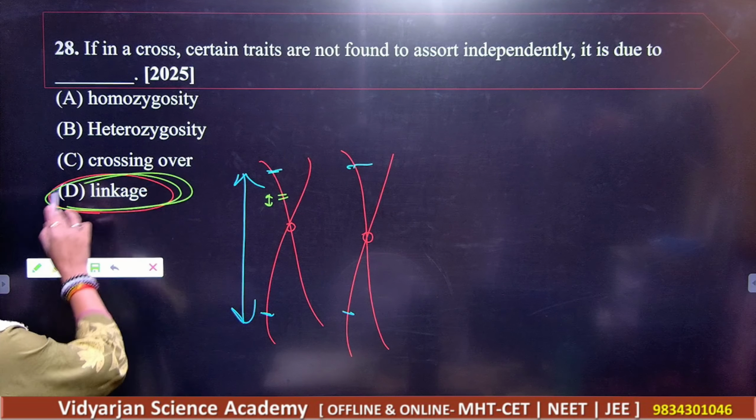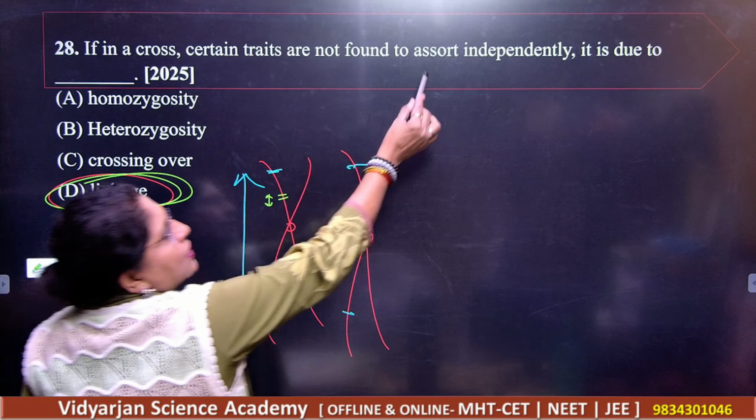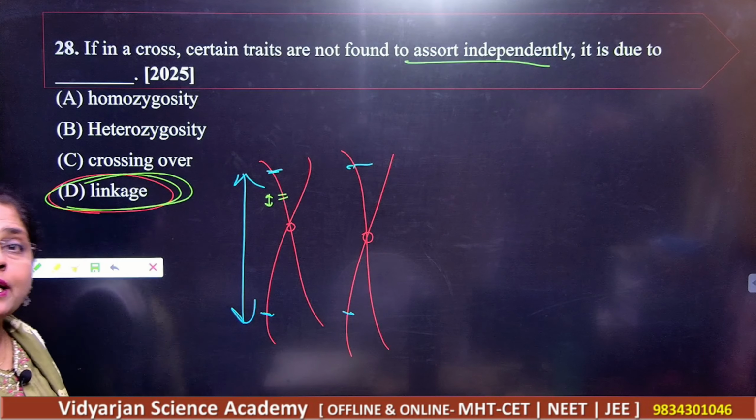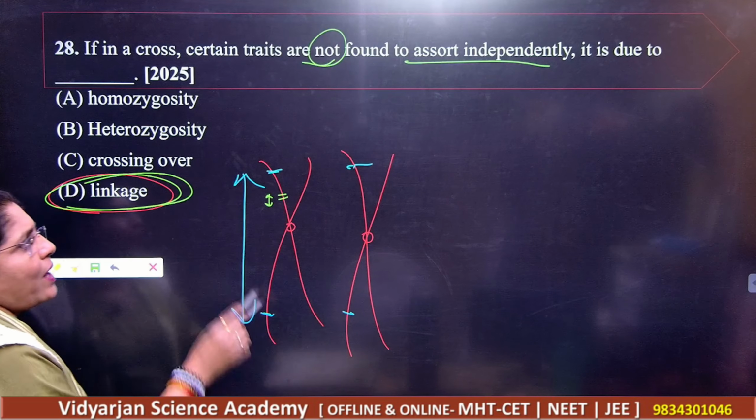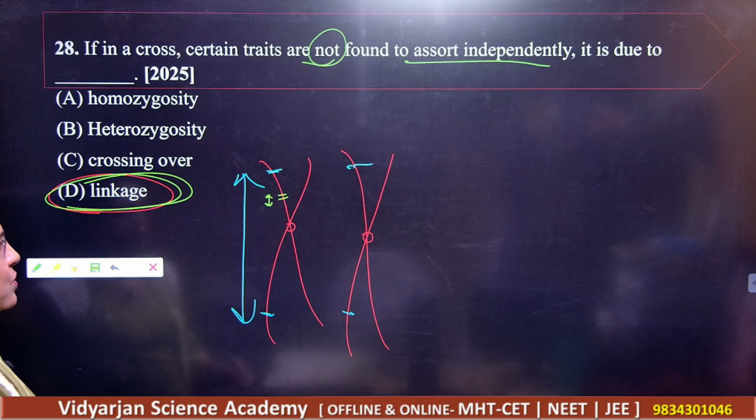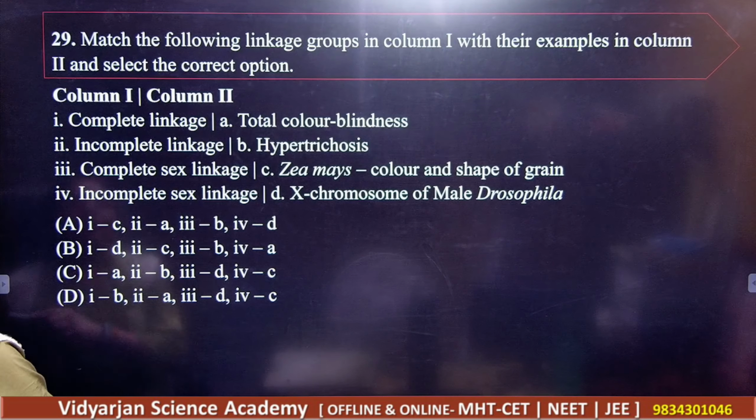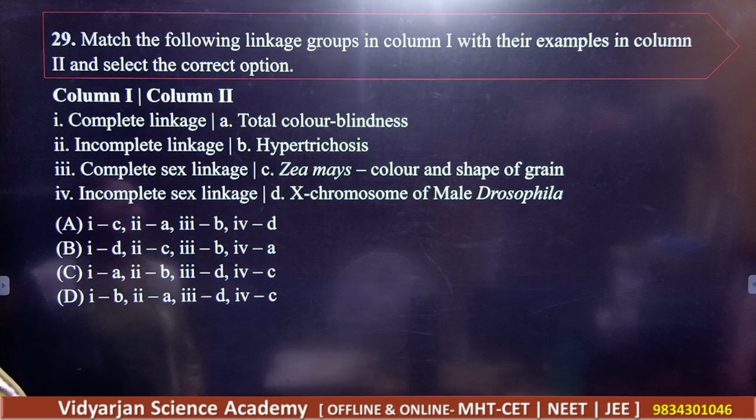So linkage is going to be very important for independent assortment, which is not easy to have here, got it? So your answer here is linkage.